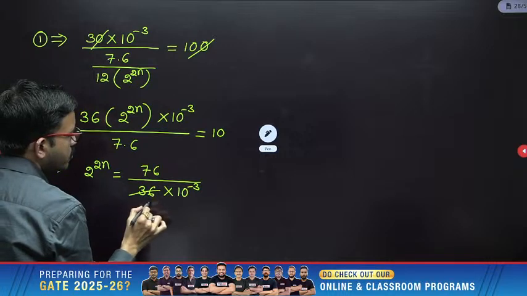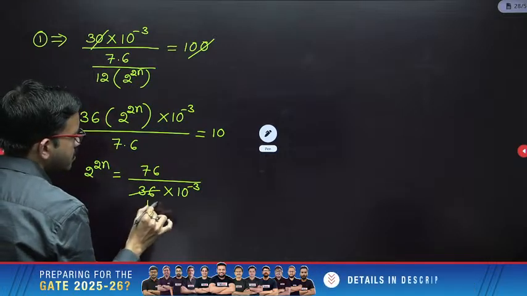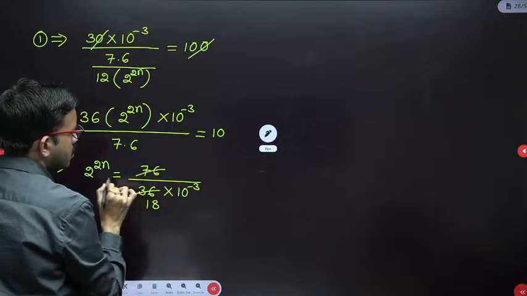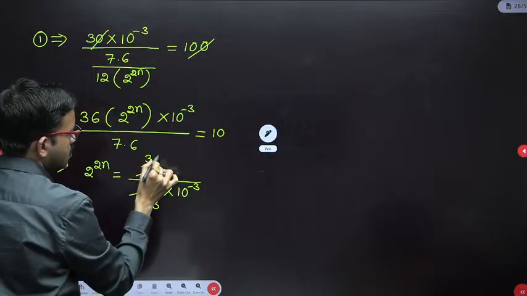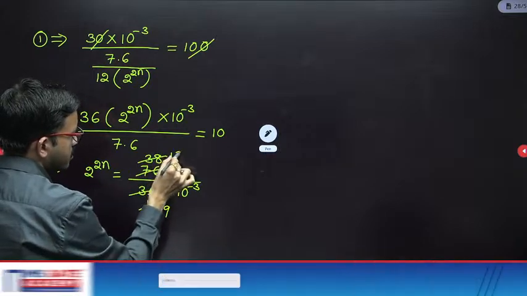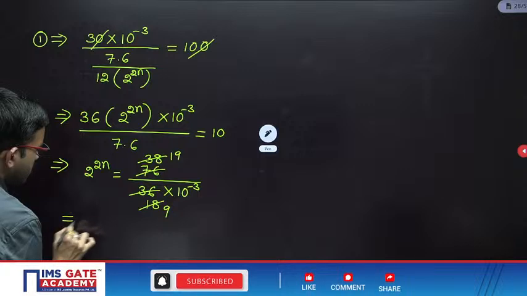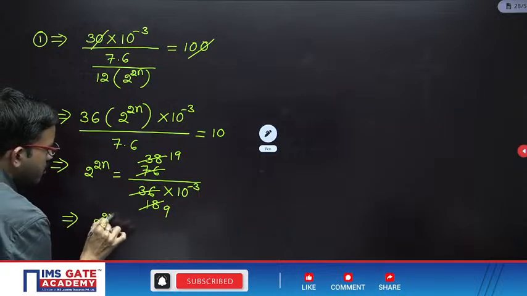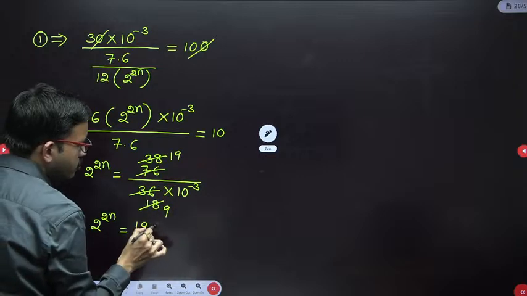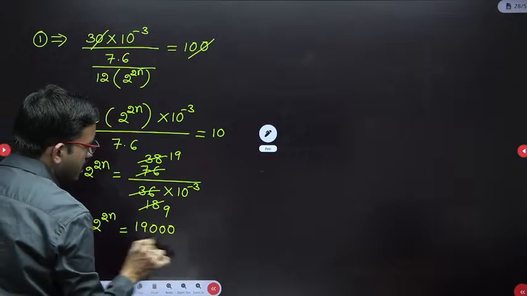So here 2 18s, 2 38s, 2 9s, 2 19s. Okay. So after that you are getting 2 power 2n equal to 19. Here 10 power minus 3 I am bringing numerator, it will become 1000 divided by 9.